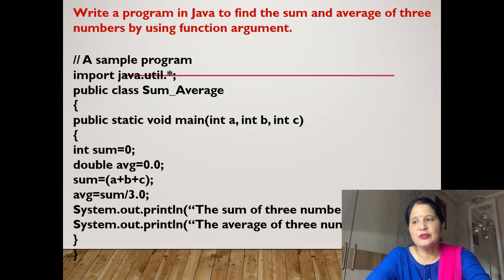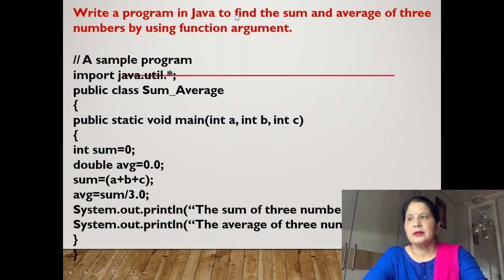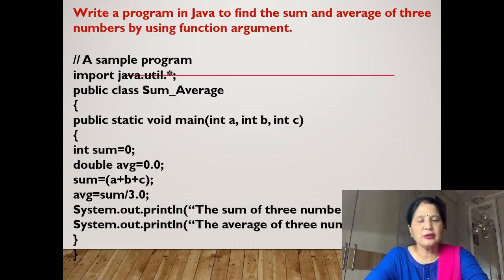Next is user-defined exception. User-defined exceptions are the exceptions which are defined by the users, meaning programmers. Sometimes the built-in exceptions in Java are not able to find that type of situation, and these are defined by the user, that is known as user-defined exceptions.